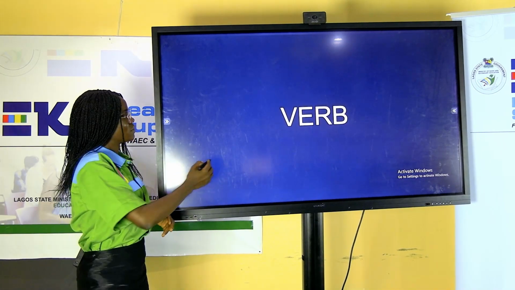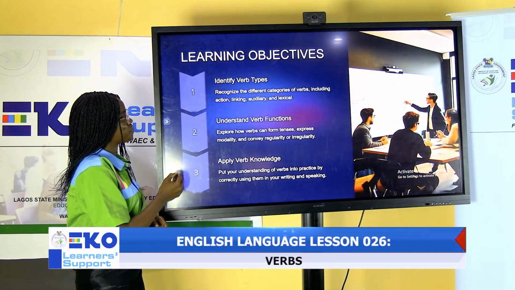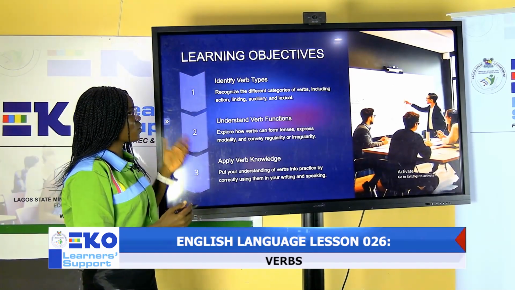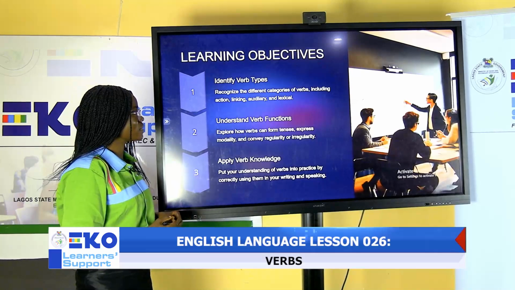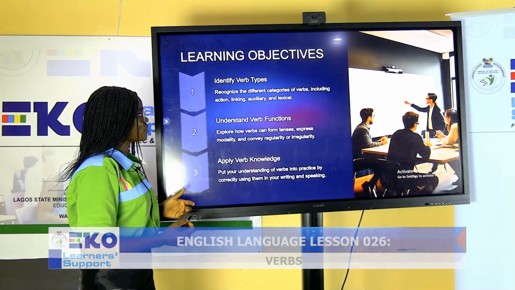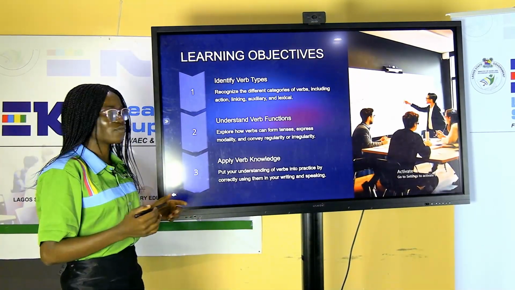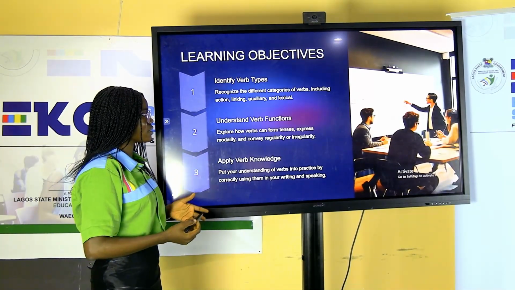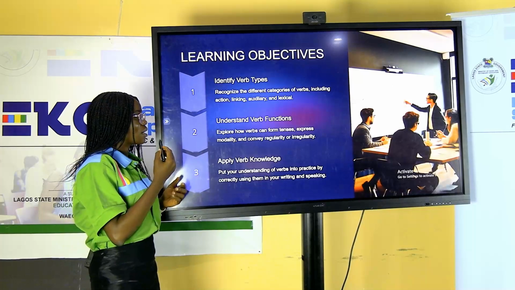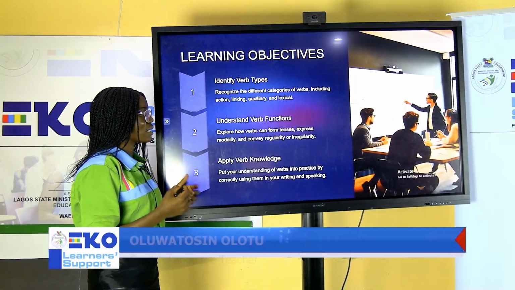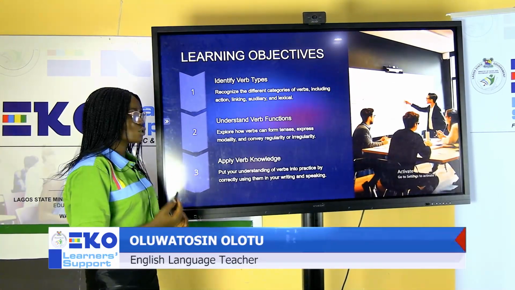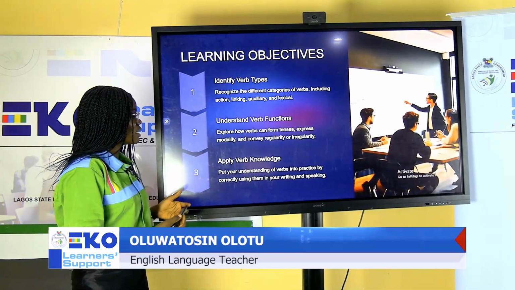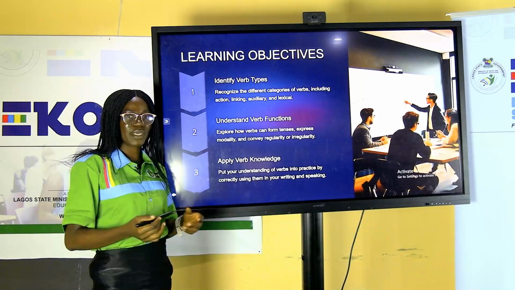Let's look at the objectives for today's lesson. Today we are going to identify verb types. We are going to recognize the different categories of verbs, including action, linking, auxiliary, and lexical verbs. We are also going to explore how verbs can form tenses, express modality, and convey regularity and irregularity. We are also going to put our understanding of verbs into practice by correctly using them in your writing and speaking.